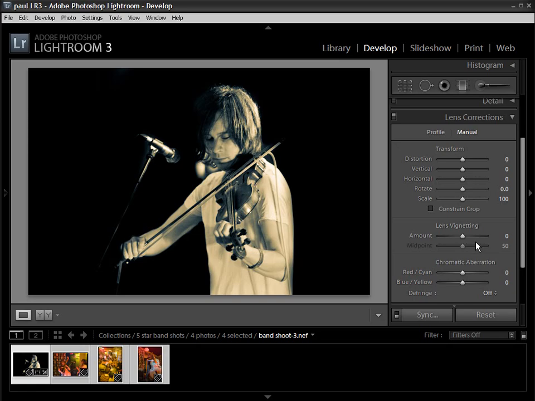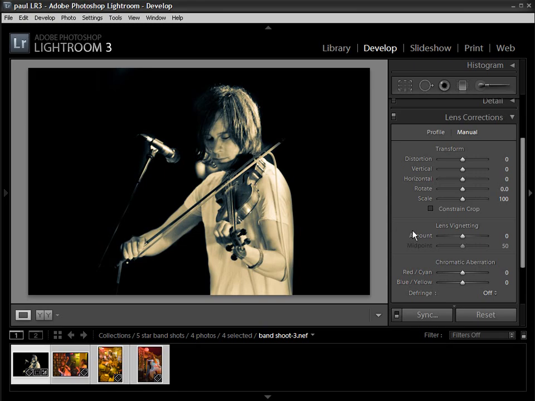But we've now got the addition of 5 sliders under the transform menu, and these are going to allow us to correct for geometric distortion, things like pin cushion or barrel distortion, optical flaws of your lens, correcting converging verticals if you're shooting upwards at tall structures, or we can adjust for horizontal, rotate the image, or scale it down as well. So loads of great new tools which are going to allow you to overcome some of the shortfalls of your hardware.